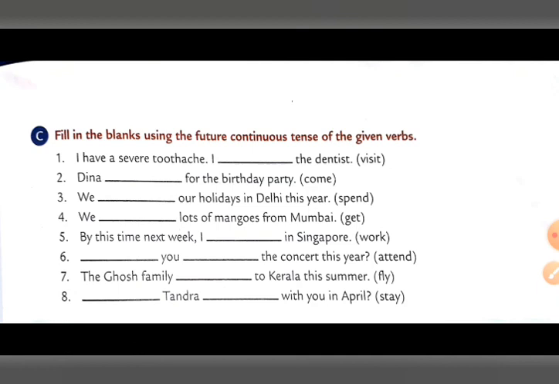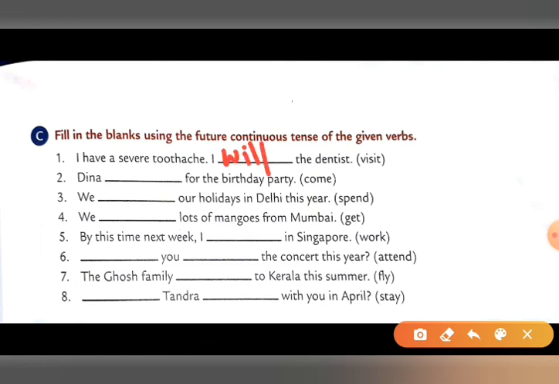I will visit the dentist. Yes, I told you that you have to write will be, and visit. So will be visiting.